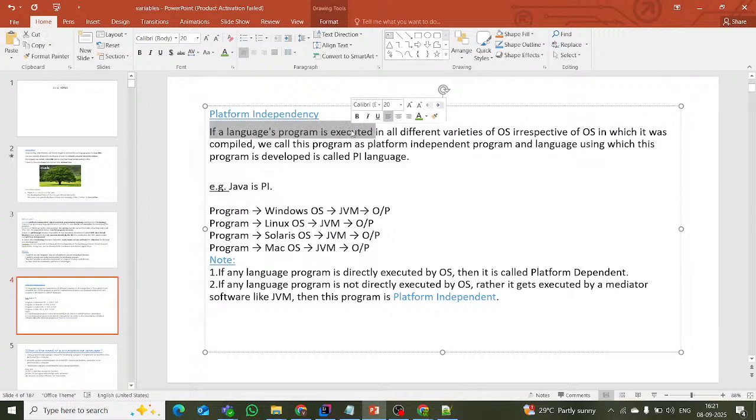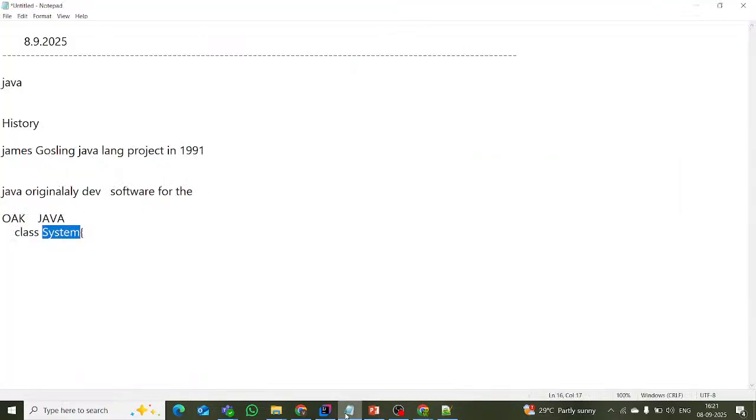Java is platform independent. Why is it called platform independency? Suppose you wrote one code. You took one public static void main method, String args.